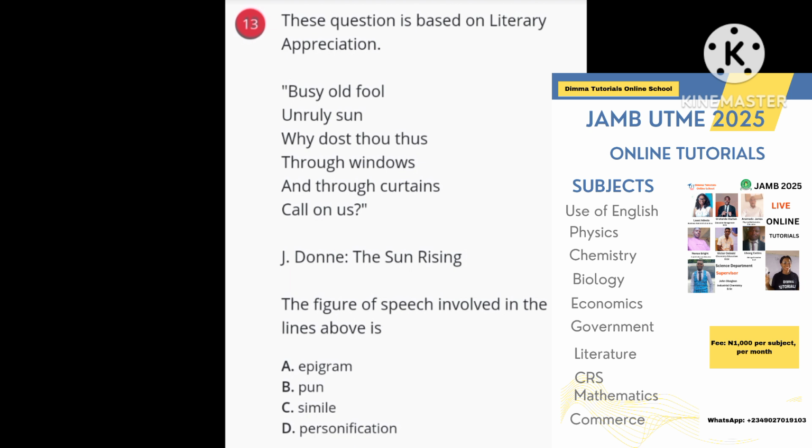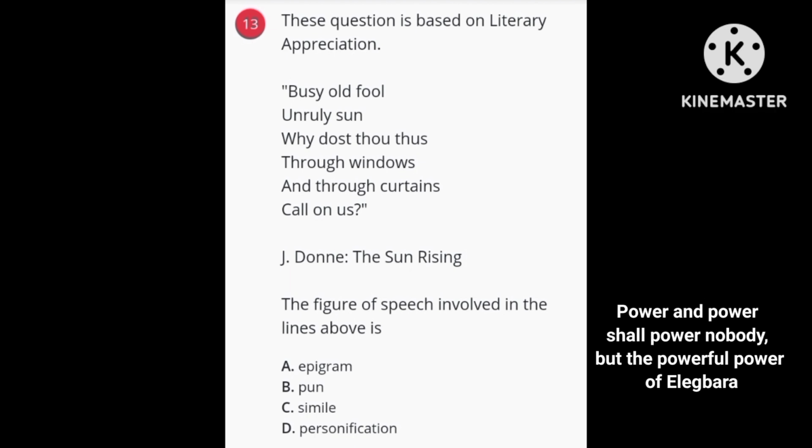A good example of pun is, power and power shall power nobody, but the powerful powers of Elebara. This one is from Mother on the Throne, written by DSK. Next is simile, option C.